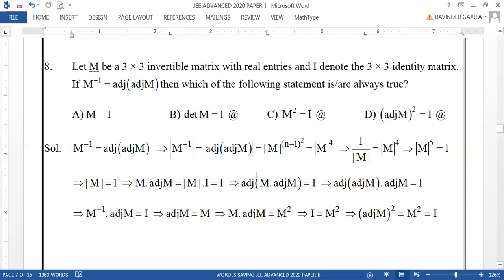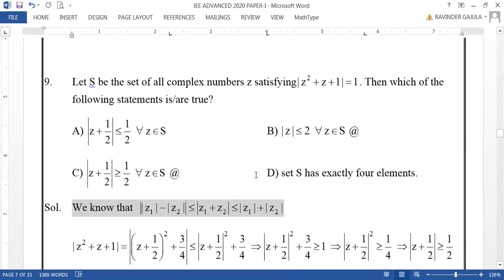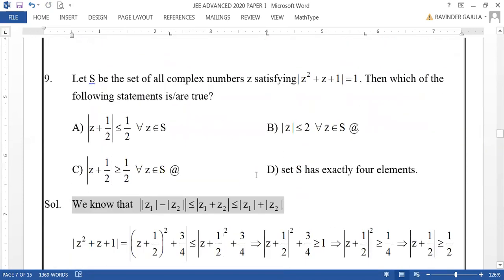Now let us go for question number 9. This is the question given on complex numbers, also one simple question of this paper. Question number 9 is: let S be the set of all complex numbers Z satisfying modulus of Z square plus Z plus 1 equal to 1. Then which one of the following statements is true? That is the question here.